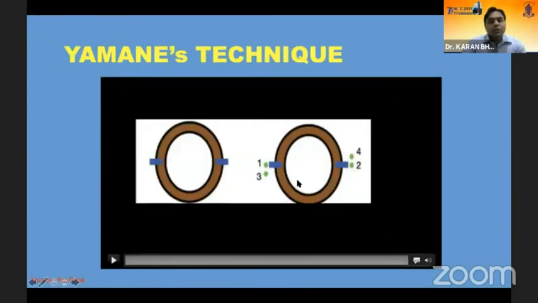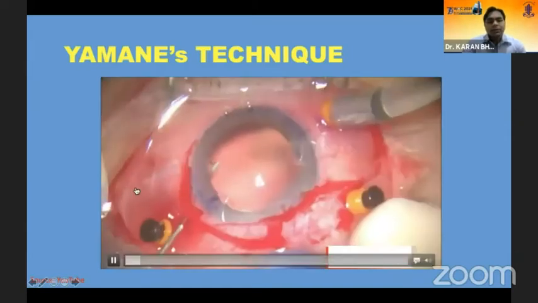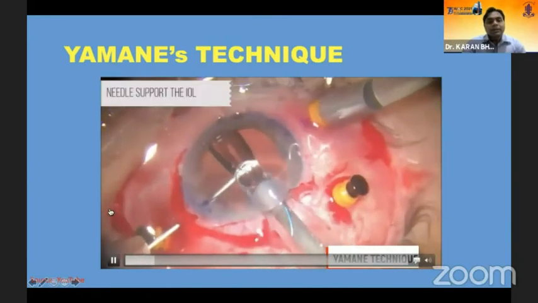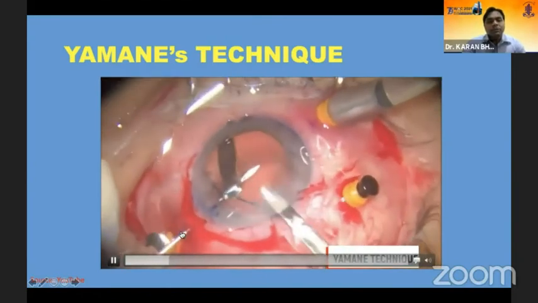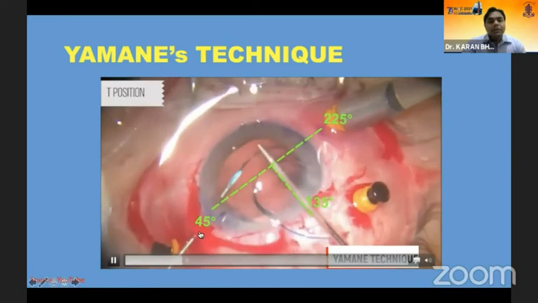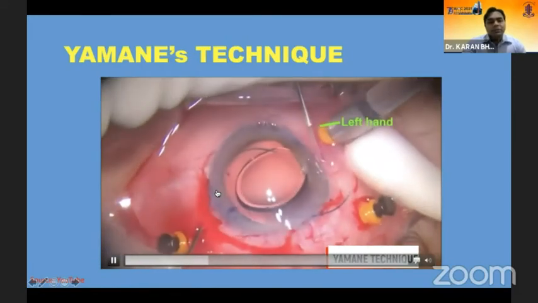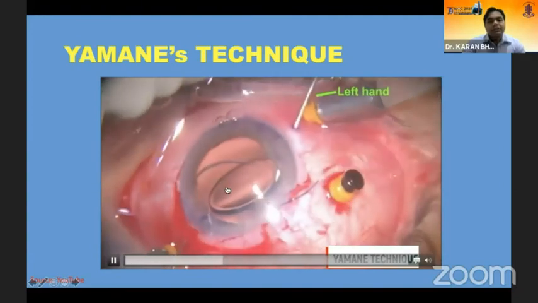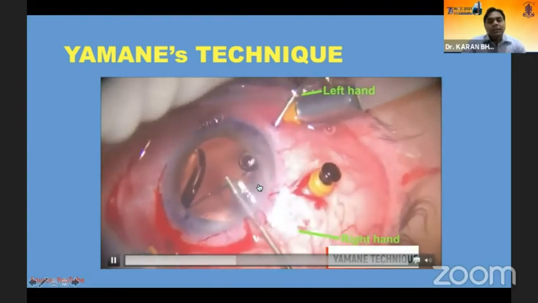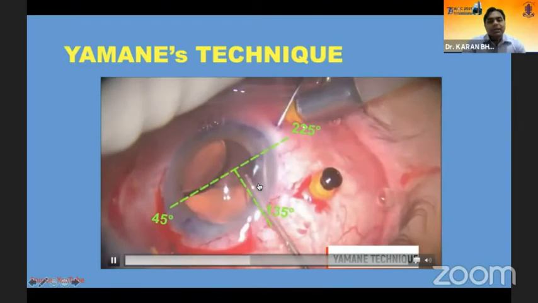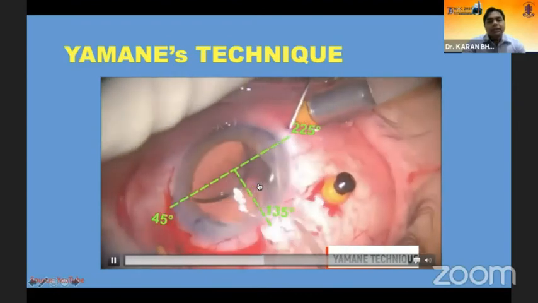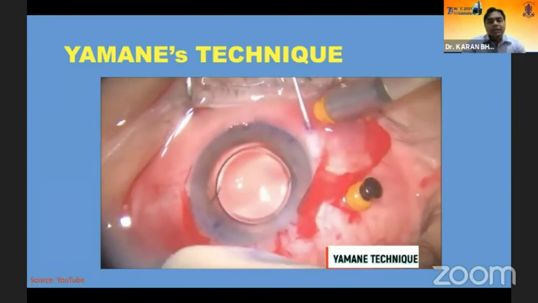This is the next one, the Yamane's technique, as was also mentioned by Dr. Anand and Dr. Karan, where here the ports are introduced transconjunctivally, where you make a kind of a scleral tunnel and the needle is introduced, a 26 gauge needle, the haptic is fed in, and then the trailing haptic is in a similar way fed into the needle, and then the haptics are exteriorized.